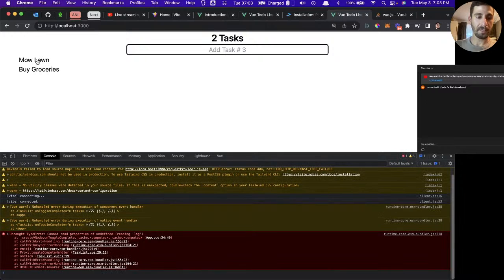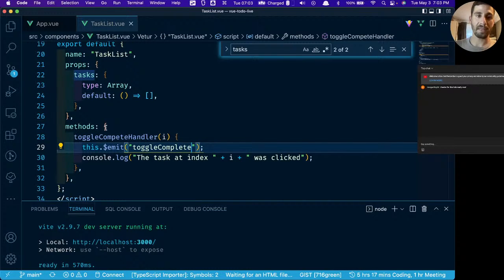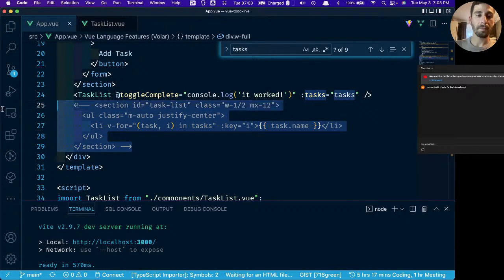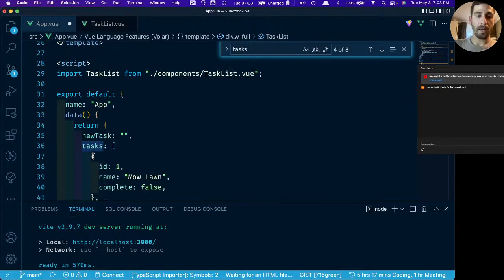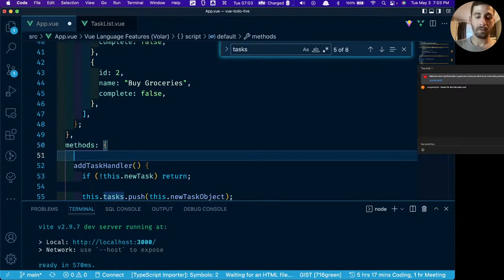All right, so we click this, and we have an issue. Okay, you can't use console log in the template. I had a feeling that was going to be the case. So instead, I'm going to delete this. And let's go ahead and add a method called toggle complete.